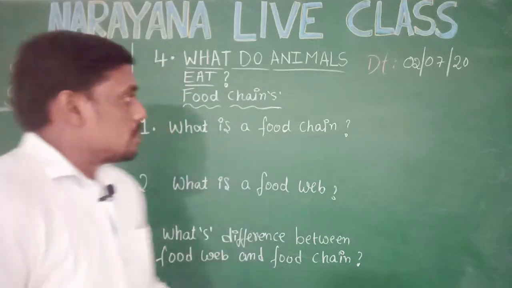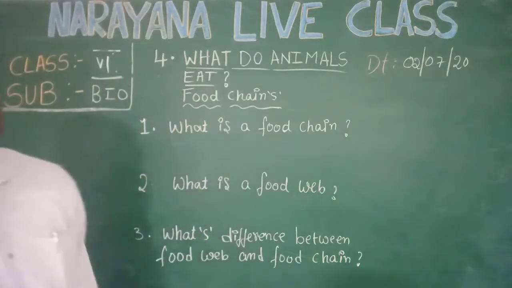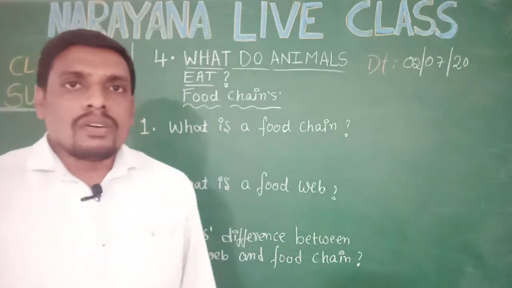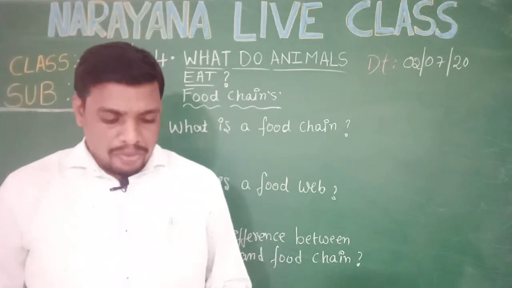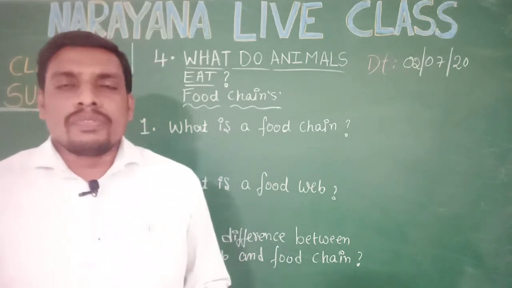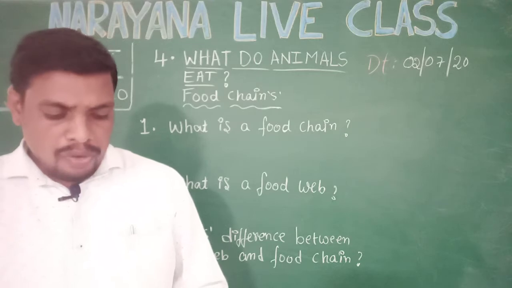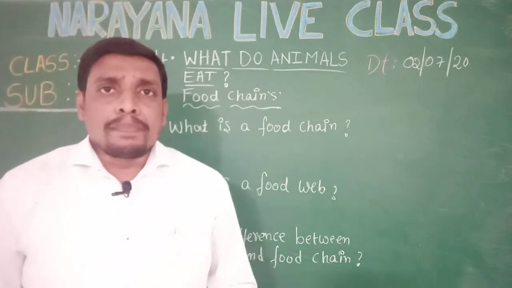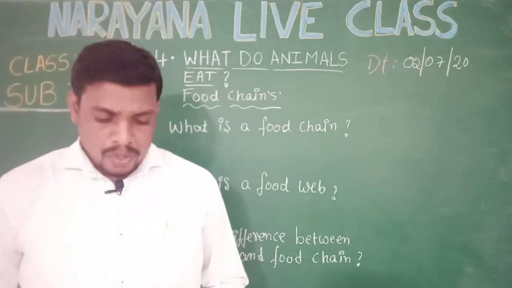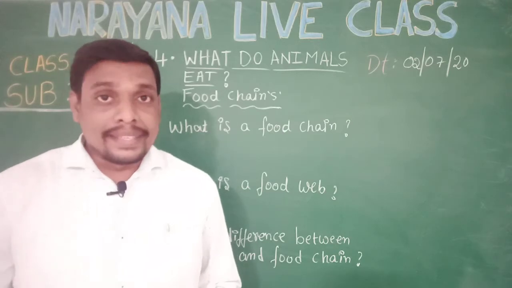The first question is, what is a food chain? How can you define a food chain? What is the definition for a food chain? A food chain explains the interdependency of living organisms, one on another.